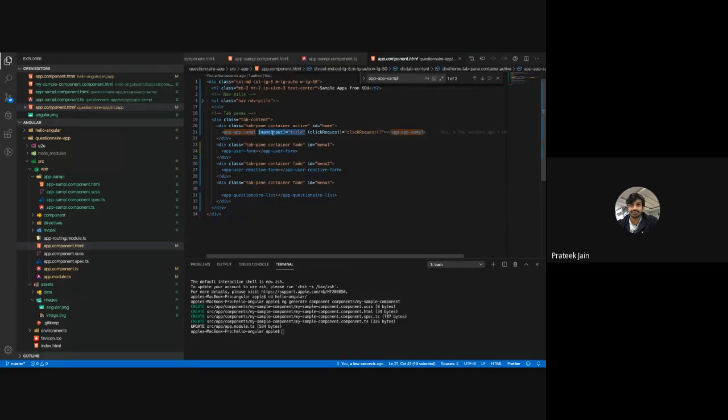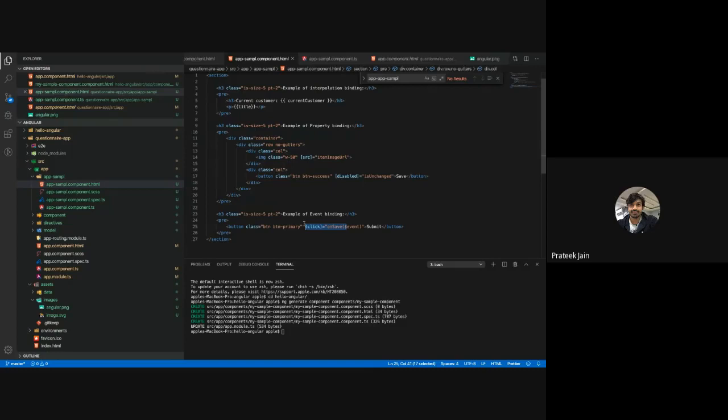And this is something, click request. This is called event binding. Click request is my event name, and the parentheses are there, and this click request is the function or the handler which is going to get called whenever this click request is triggered. This is a similar pattern to what we did in our sample component, with this button, the click event, and with this button with the disable thing.